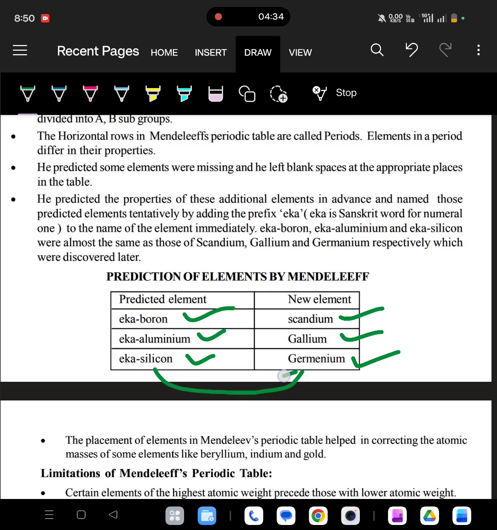Exactly, the chemical properties are matching. Gallium and aluminium, boron and scandium chemical properties are exactly matching. So whatever he predicted is 100% correct. Okay, in that way he was successful.